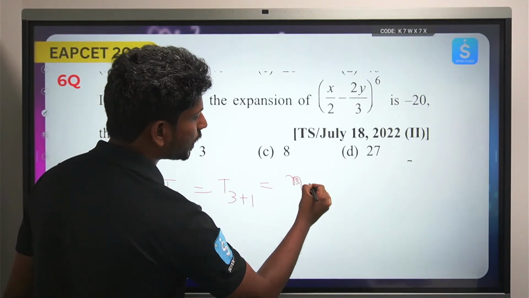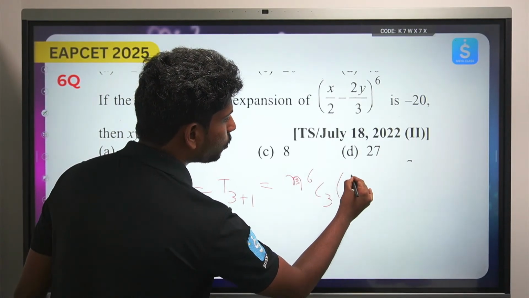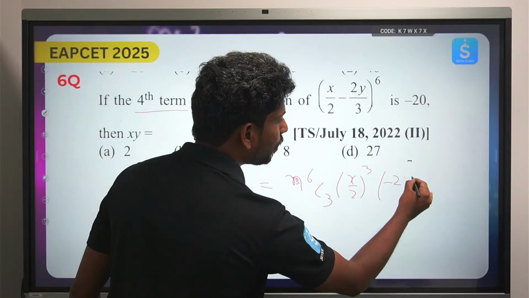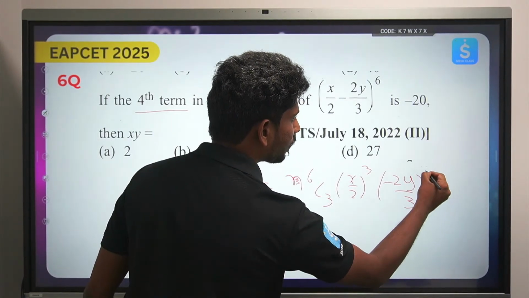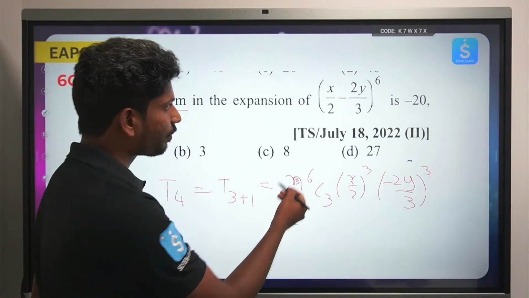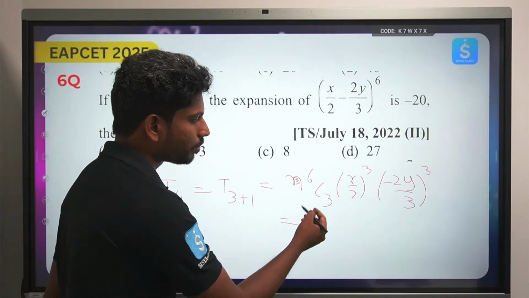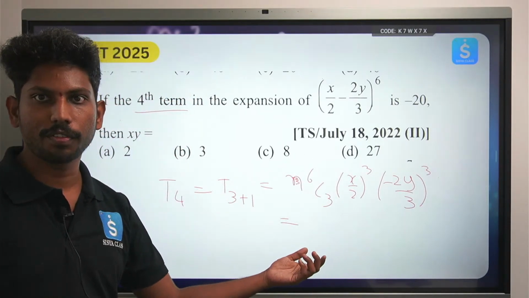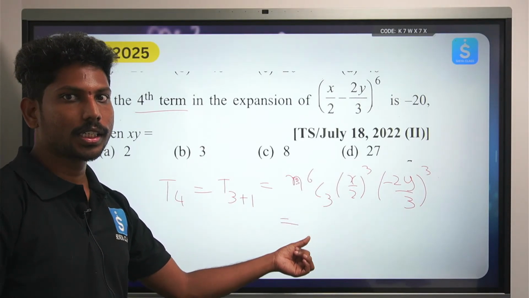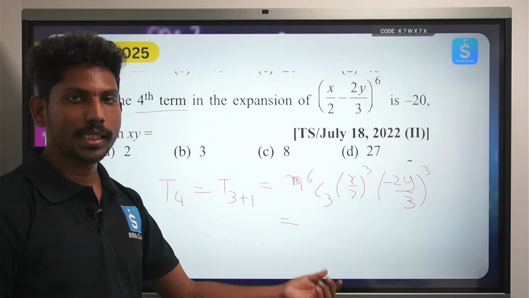Here what is n? 6. So 6C3 into (x/2)^3 into (-2/y)^3. So that is what he's asking, the fourth term, right? So direct formula use chesthe, the formula is there, so this will become 6 factorial by (6-3) factorial into 3 factorial. So 6 factorial, 6 into 5 into 4, 6 5s are 30, 30 into 4 is 120, 120 by 6, that will be 20.